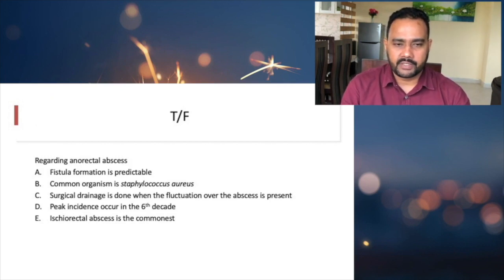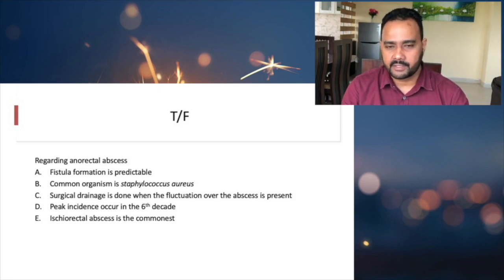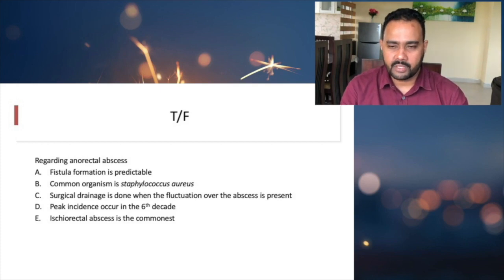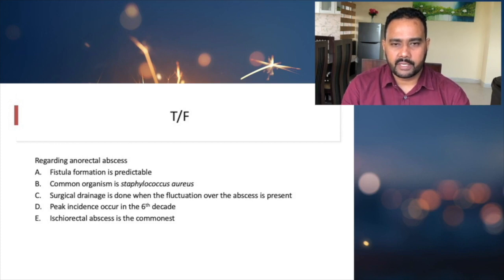Next, a true or false question regarding anorectal abscess. Fistula formation is predictable. Yes, that is true, because if the organism is E. coli or a bowel organism, then we can predict fistula formation. But when it comes to Staphylococcus aureus, we can reassure the patient that fistula formation is very, very rare. So common organism is Staphylococcus aureus.